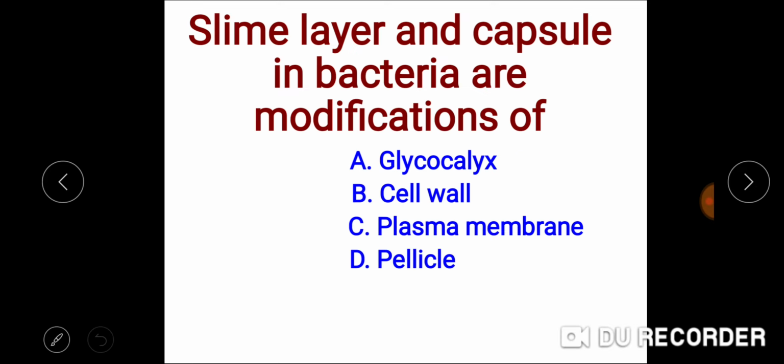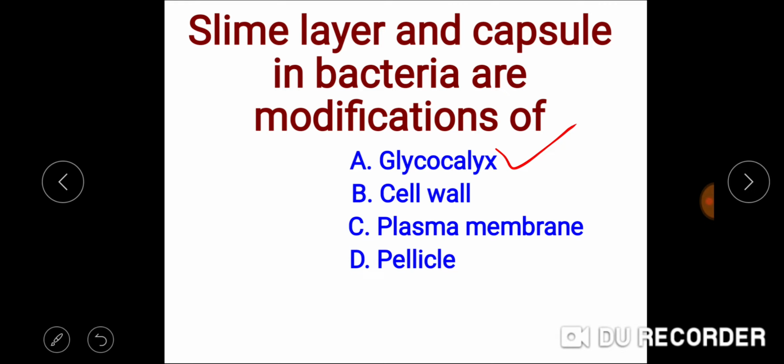Slime layer and capsule in bacteria. Slime layer and capsule in bacteria are modifications of number 1, Glycocalyx, cell wall, plasma membrane, pellicle. Here the answer is Glycocalyx. It is the outermost layer made up of macromolecules.